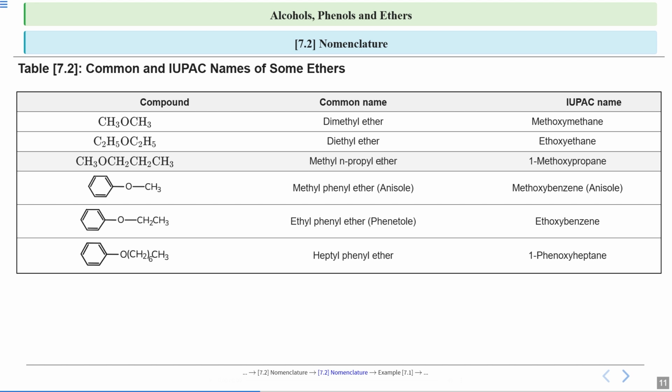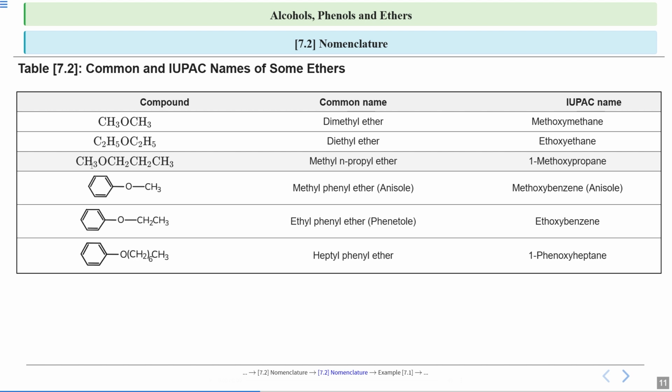Methyl N-propyl ether. Propyl 1, 2, 3, 3 carbon atoms. So we write alkyl or aryl groups in common name. So methyl N-propyl ether. N because it is not a branched chain. This is a simple linear chain. So methyl propyl ether because M is coming first.